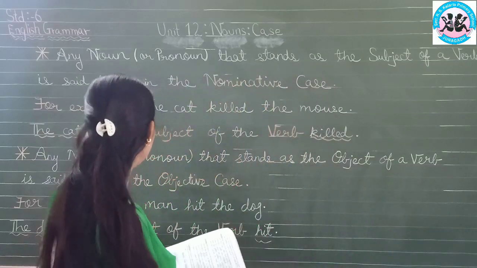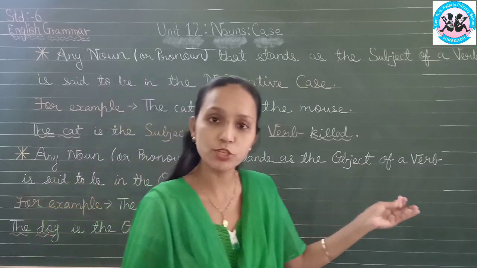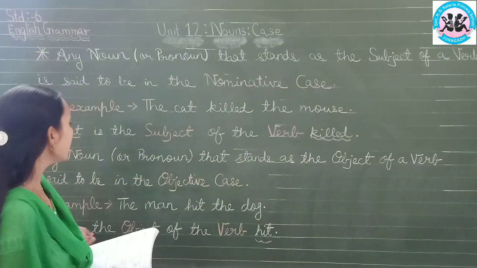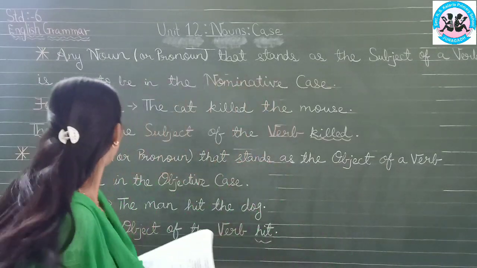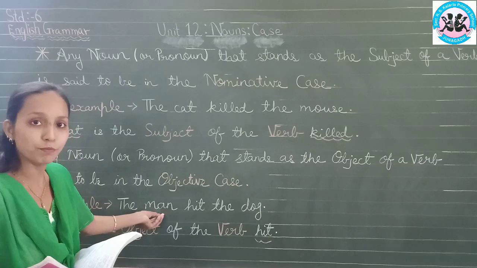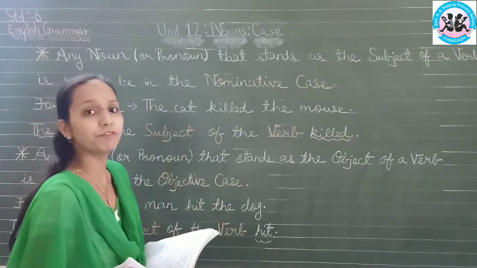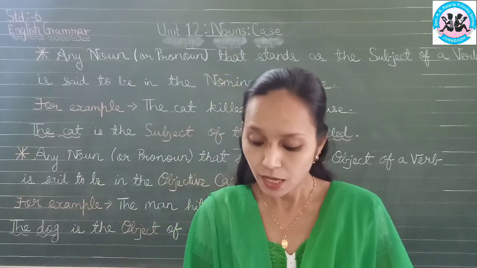In this sentence, the dog is the object. You all know that the object usually comes at the end. So the dog is the object of the verb hit. The man cannot be the object. The man is the subject. So dog is the object of the verb hit. Let us see more examples.